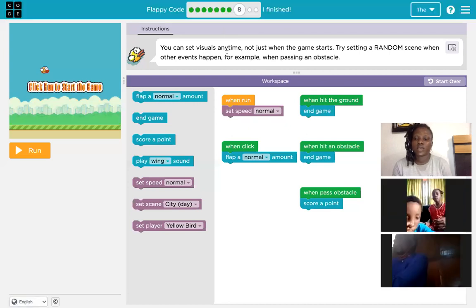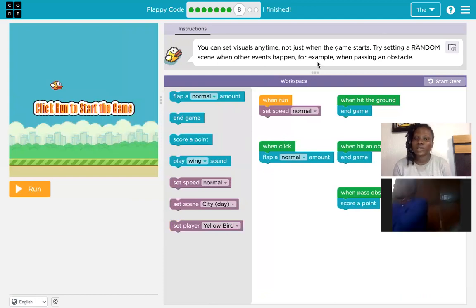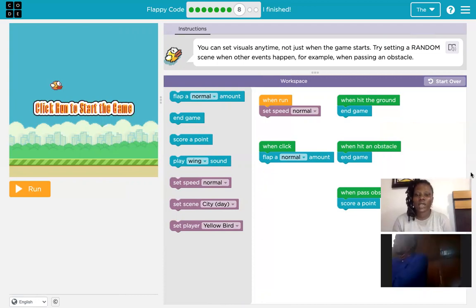So for lesson 8, all right. It says you can set visuals anytime, not just when the game starts. So it says we can set what the background looks like at any time. So try setting a random scene when other events happen. For example, when you pass an obstacle. Okay, so when I pass an obstacle, what should happen?